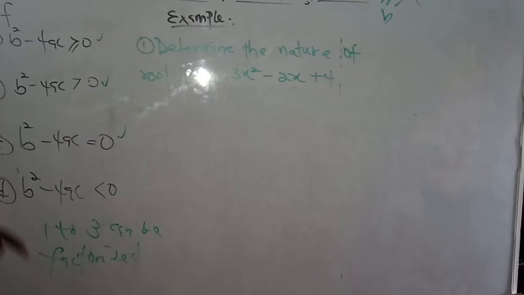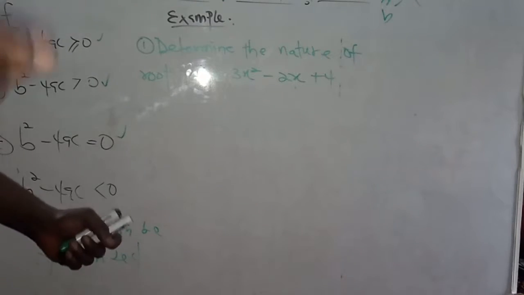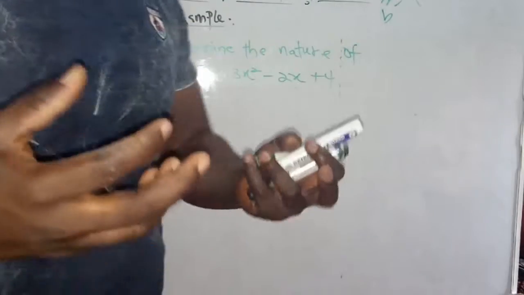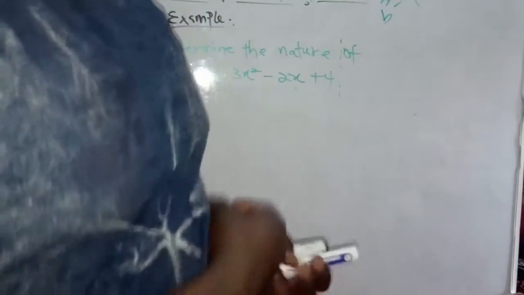A, B, and C can be factorized, but D cannot. And I'm going to prove to you in the next videos why I'm saying A, B, and C can be factorized. Okay, let's get an example to back what we are talking about.